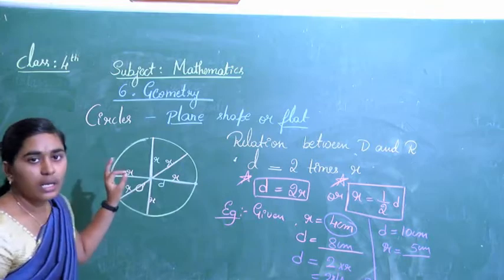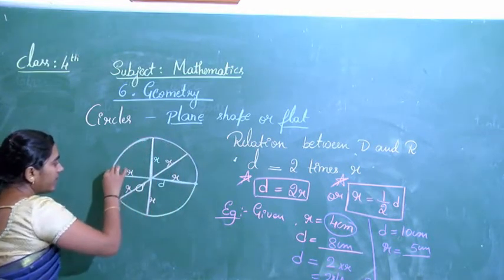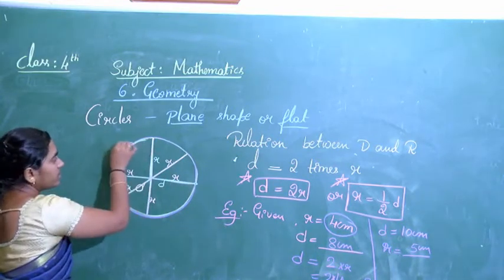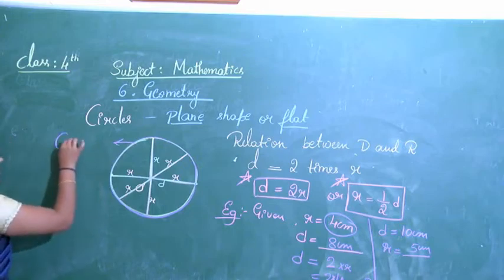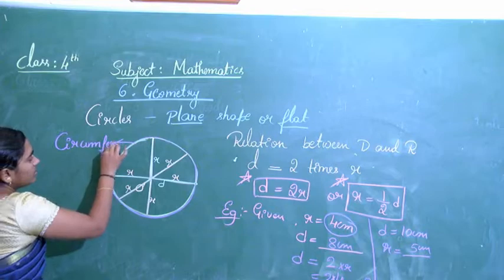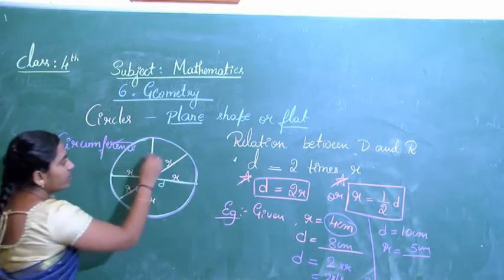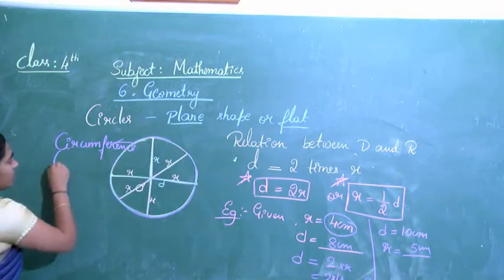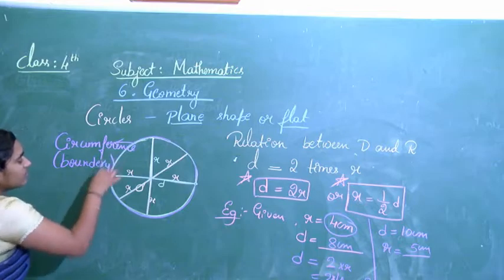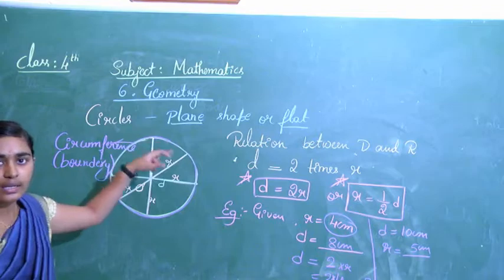And we have still more names for the circle. The outer boundary of the circle is called the circumference. This is the boundary, right? So the boundary of a circle is called the circumference of the circle.